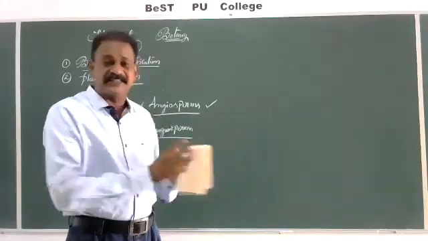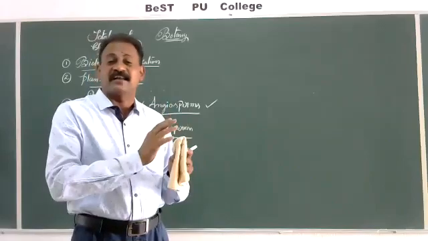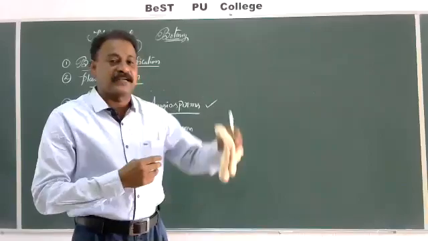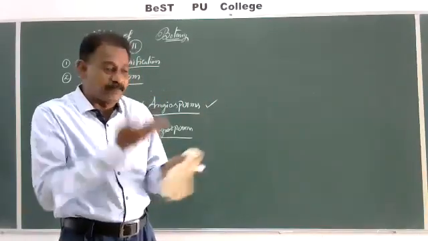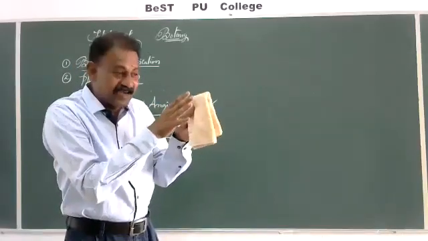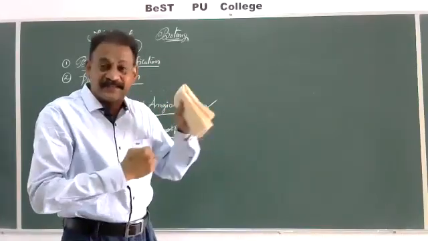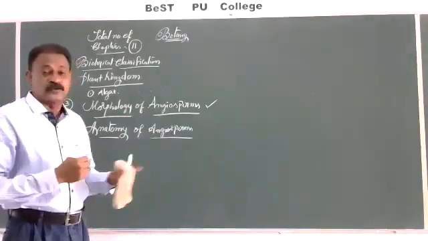After studying all these tissues, which comes under histology, we study how these tissues are arranged in a particular plant part, like the root. How to understand? By cutting the root, a transverse section, we study the systematic arrangement of various types of tissues. This part comes under anatomy of angiosperms.